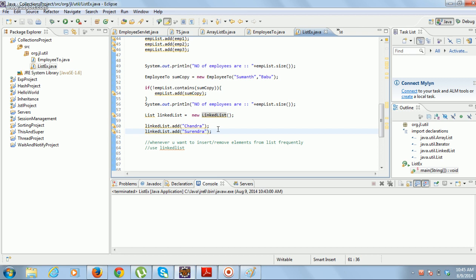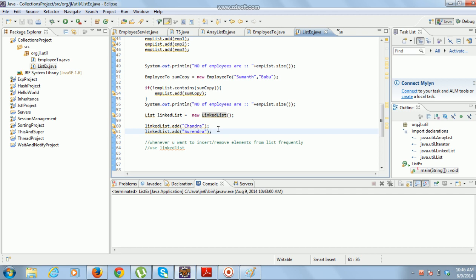because in linked list if you want to add an element into the list, we just need to update the links. That means in the linked list the first object contains the data and a link to the second node, and the second object contains data and a link to the third object. So if you want to add an object at the second position, you simply update the links.